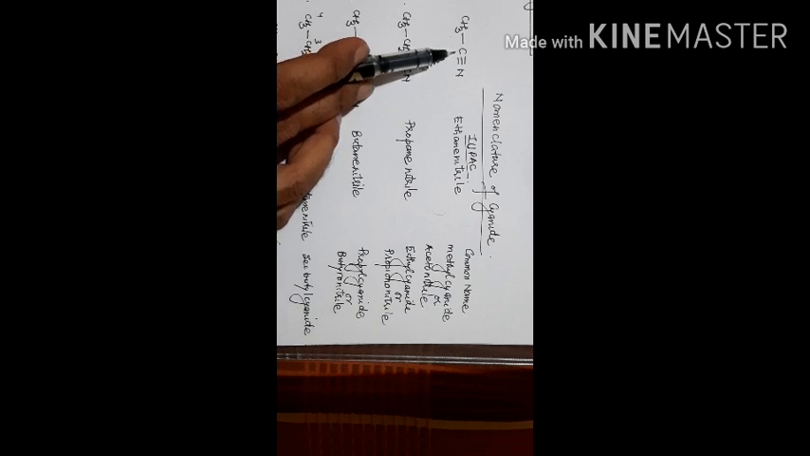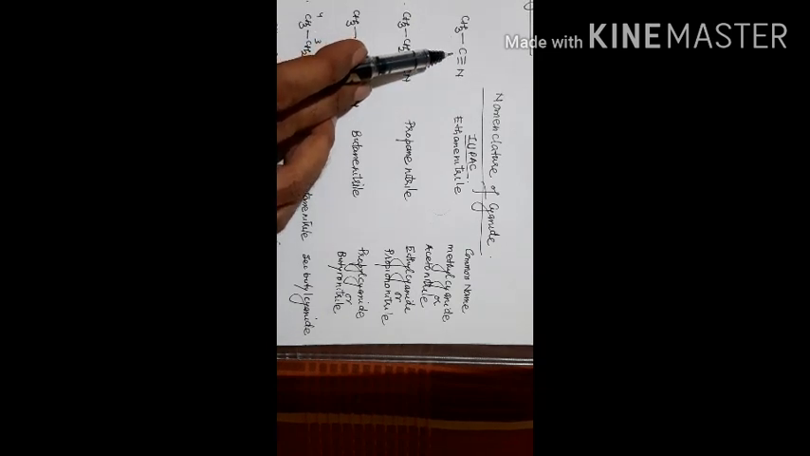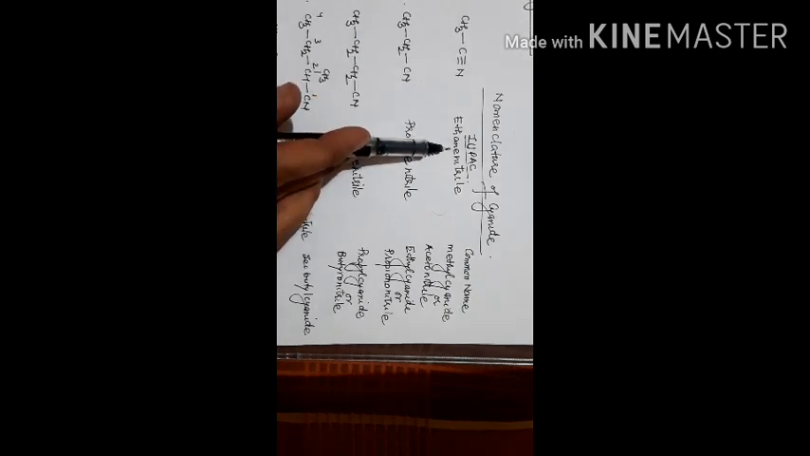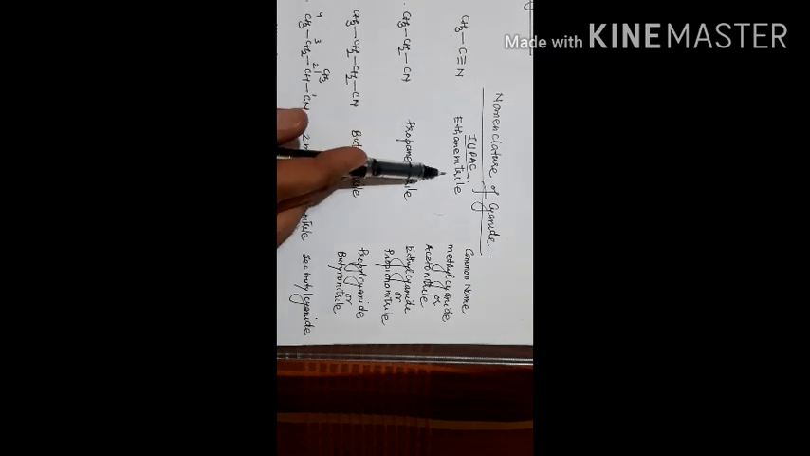So how will the names of cyanides be called in the IUPAC system? There are 2 carbons, 1 and 2. So 2 carbons means the root word is eth, or ethane, you can say ethane, and for this nitrogen in IUPAC we will call it nitrile: ethane nitrile.